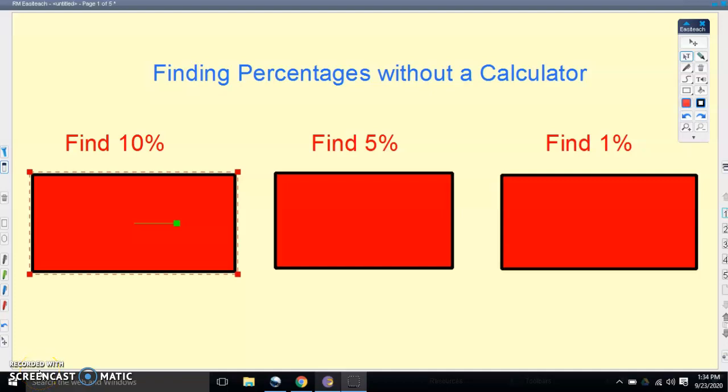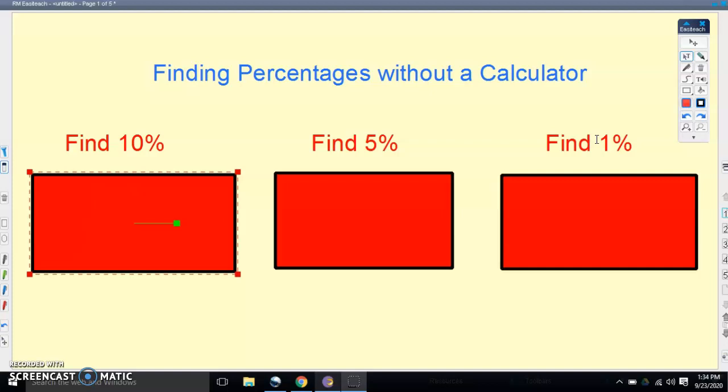We're going to look at finding percentages now without a calculator. What we're going to do is we're always going to base percentages on 10%, 5%, and 1%. And so what we're going to be able to do is find different combinations of percentages. For example, if you wanted to find 20%, you would find 10%, another 10%, and then you'd add those together